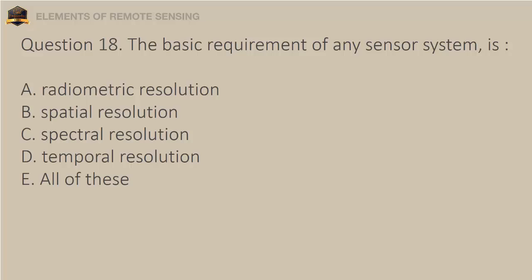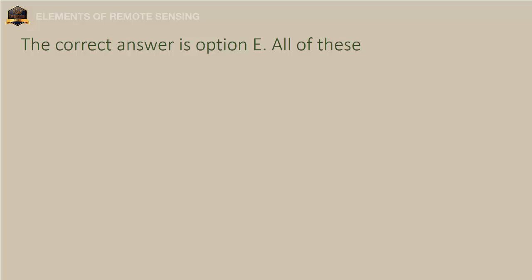Question 18. The basic requirement of any sensor system is A. Radiometric resolution. B. Spatial resolution. C. Spectral resolution. D. Temporal resolution. E. All of these. The correct answer is option E, all of these.